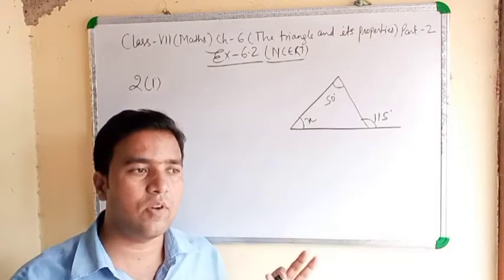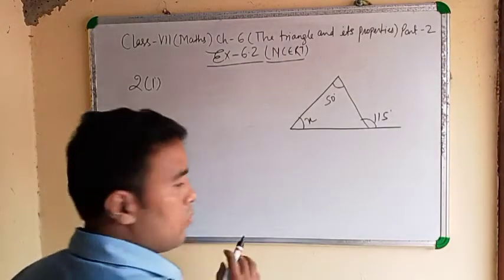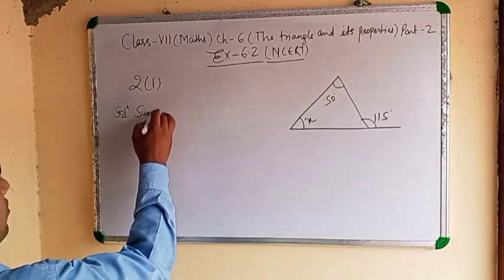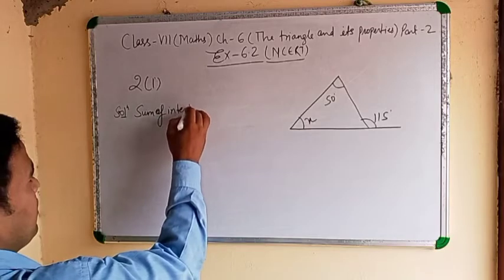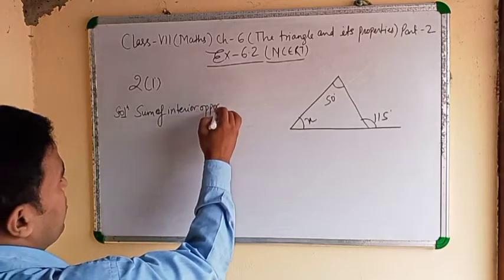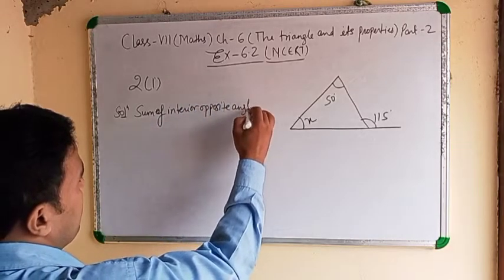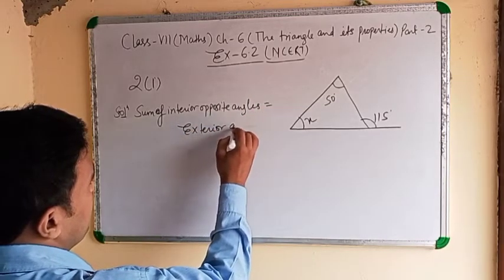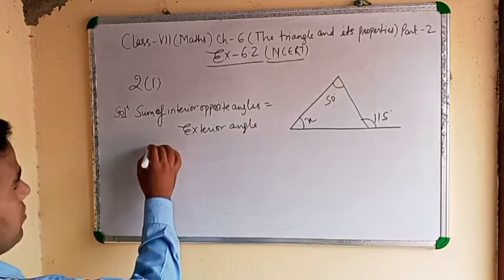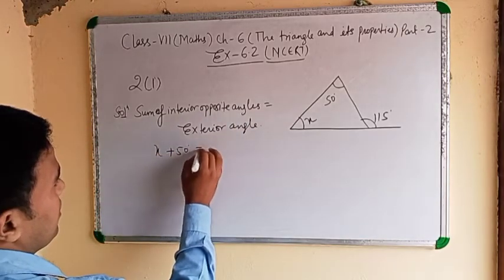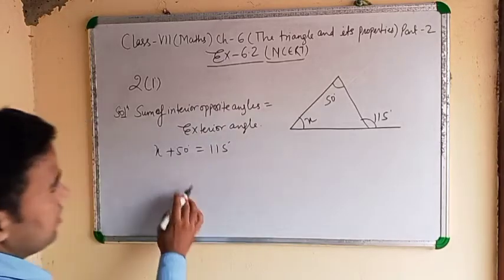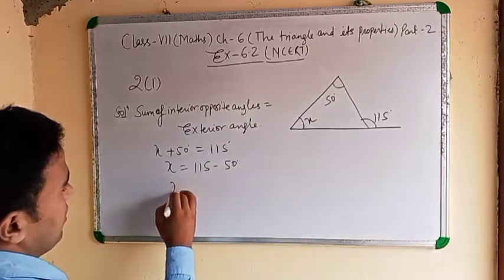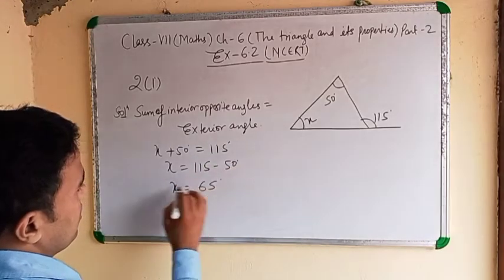From that formula you can do this. Each and every question you will write sum of interior opposite angles equal to exterior angle. Clear? Means x plus 50 degree equal to 115 degree, means x equal to 115 minus 50, then x equal to 65.